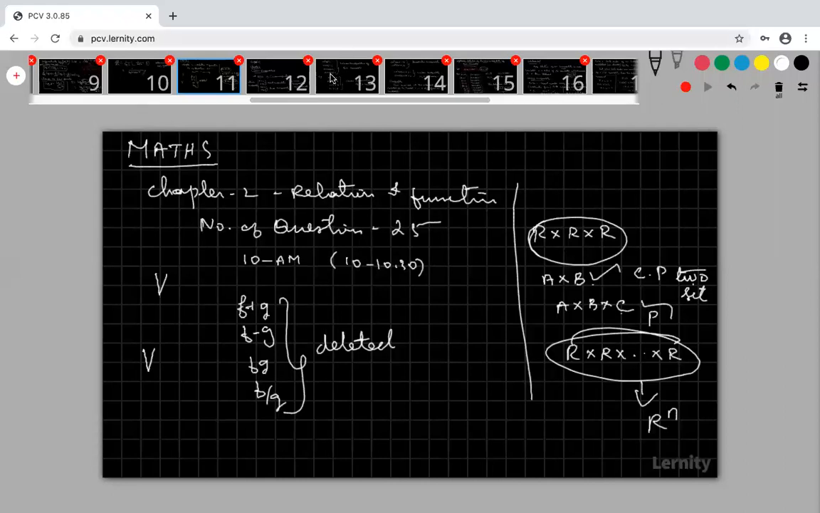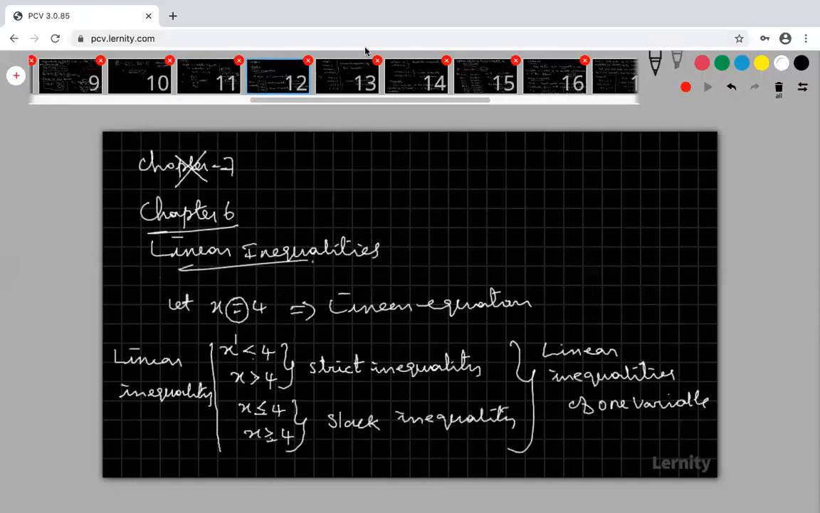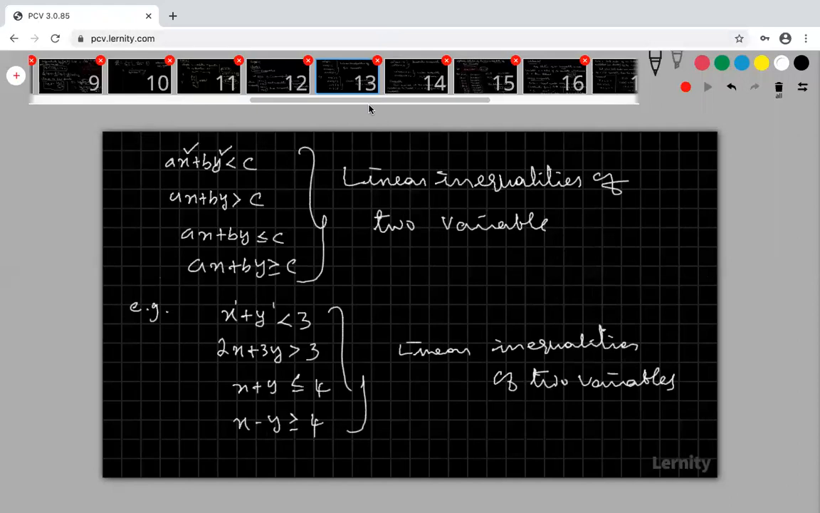Please concentrate only on the 2x2 Cartesian product. Don't concentrate on 3x3 and more than that. Concentrate only on 2x2.